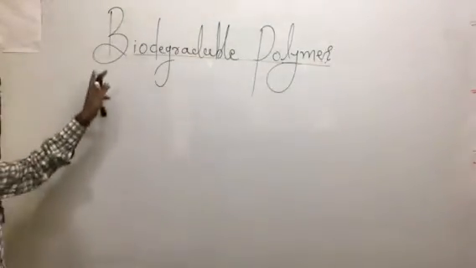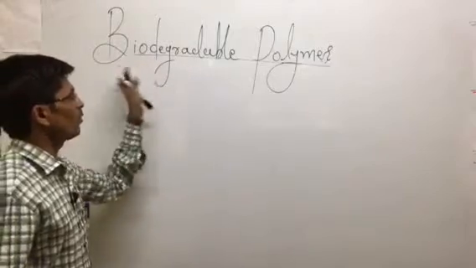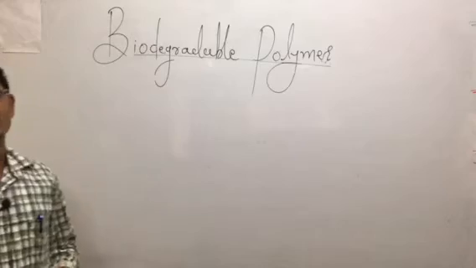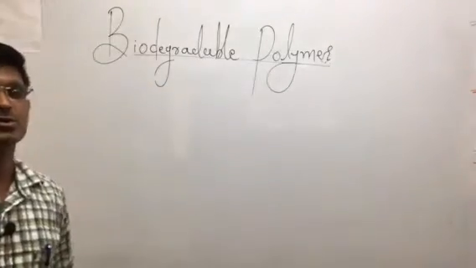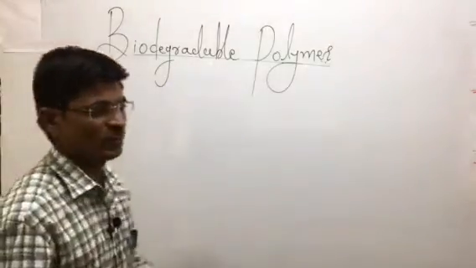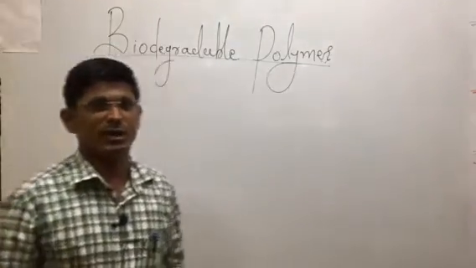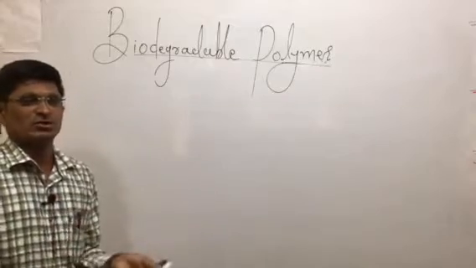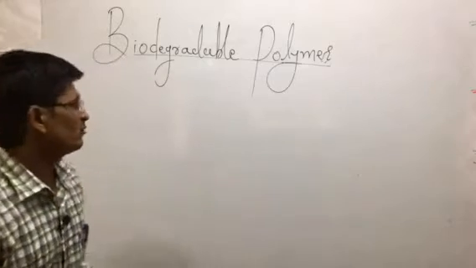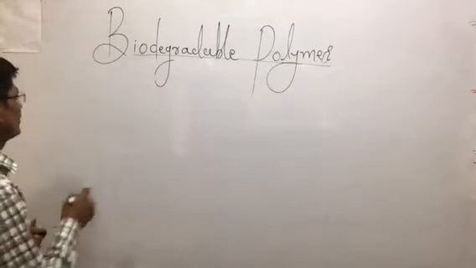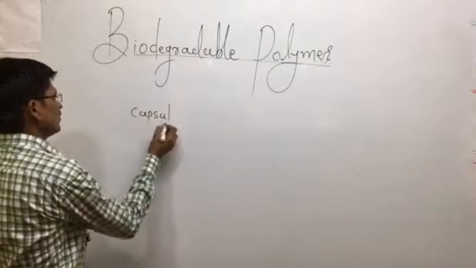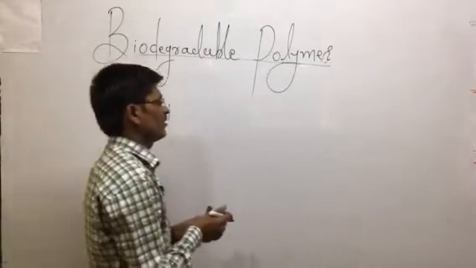Today we are discussing a part of polymer chemistry: biodegradable polymers. We know that large-scale synthetic polymers have been used for their relative inertness. The process of biodegradation is most useful, especially in the medicine field. For example, in our daily lives, a tablet or a capsule is made from biodegradable polymers such as these chemicals.